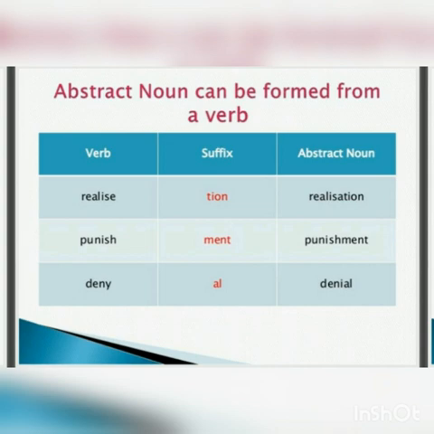And look at the last example, the verb deny. If we add a suffix al to it, then we get the abstract noun, denial. So you see, children, these verbs can be easily turned into an abstract noun by adding a suffix at the end of them. Like we see here, realization, punishment, and denial.